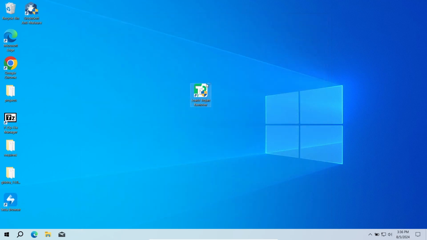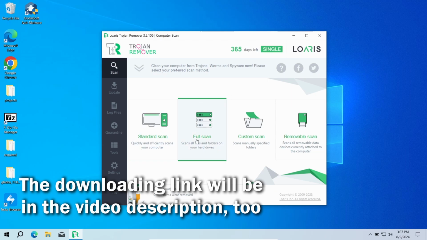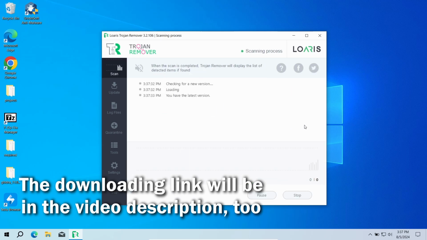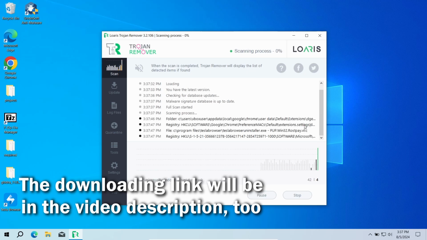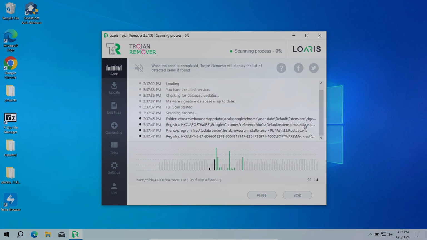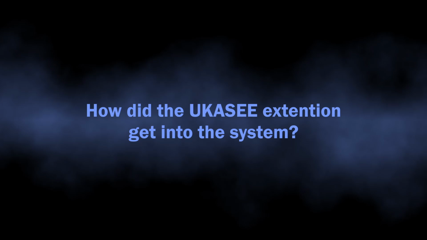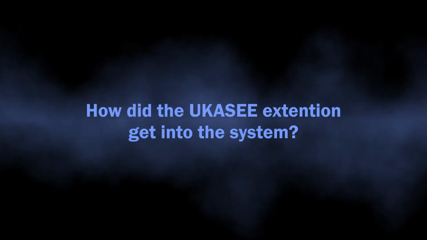As the alternative option, you can try the Loaris Trojan Remover program. This antivirus has less fancy functions, but still does the job and will make your system free of any browser hijackers in just a few minutes. You will need to run a full scan to check every corner of the system for possible viruses. And once again, it will take around 15 minutes, depending on the size of your disk. And while the scan is running, let's talk about why the UKASEE extension appeared and how you can remove it